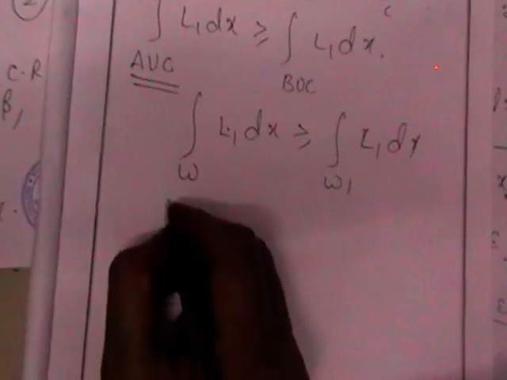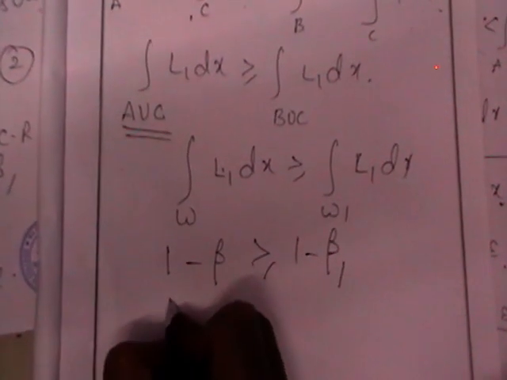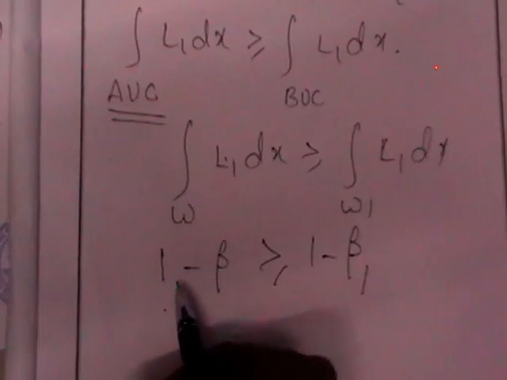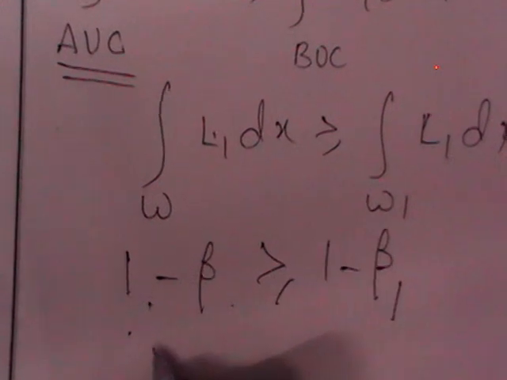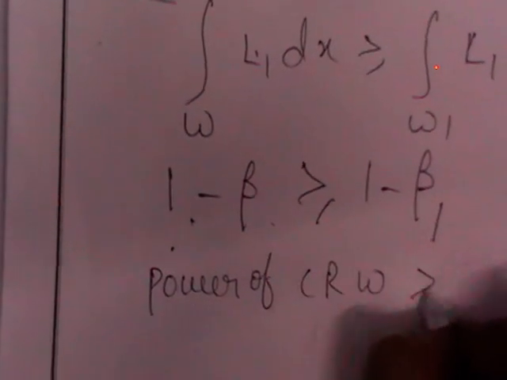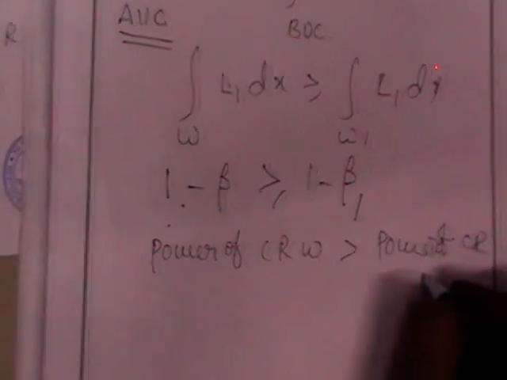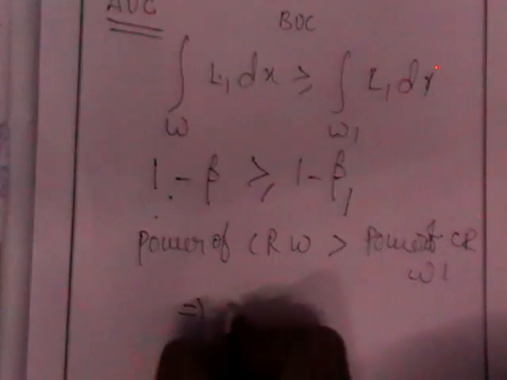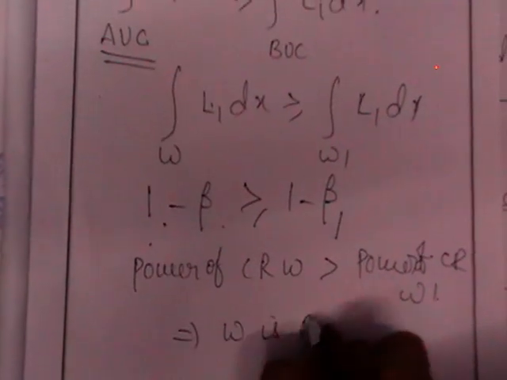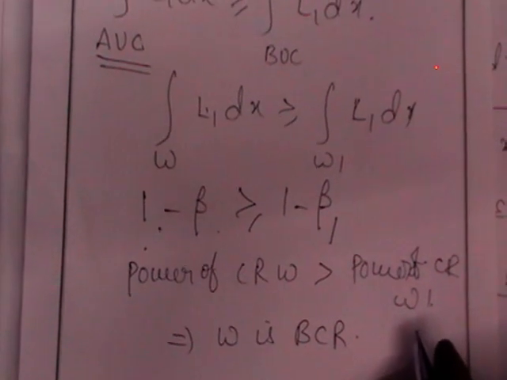This is nothing but the power of the first test, and this is 1 minus beta 1. So using the three conditions, we have proved that 1 minus beta is greater than 1 minus beta 1, which implies the power of critical region omega is greater than the power of critical region omega 1, which implies that omega is the best critical region, or most powerful critical region. Okay, thank you.